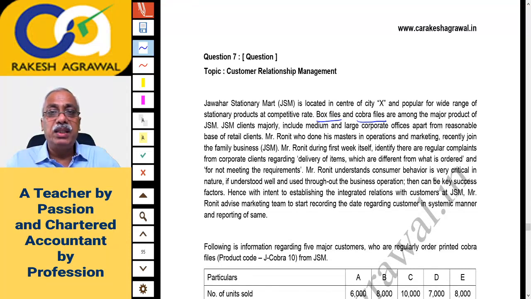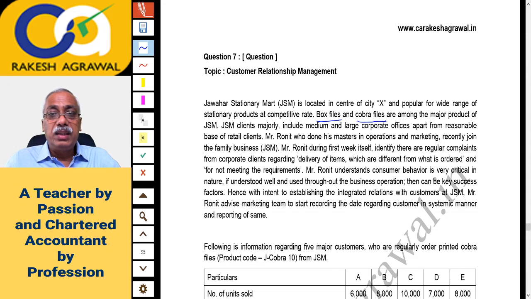Mr. Rohit, who did his masters in operations and marketing, recently joined the family business JSM. Mr. Ronit, I think, not Rohit. During the first week itself, he identified that there are regular complaints from corporate clients regarding delivery of items which are different from what is ordered. So the majority of the corporate clients are saying that we ask for something and you deliver something else, and it doesn't meet their requirement.